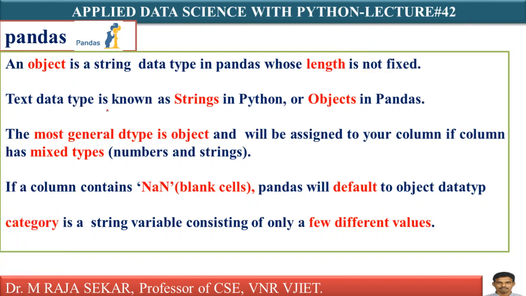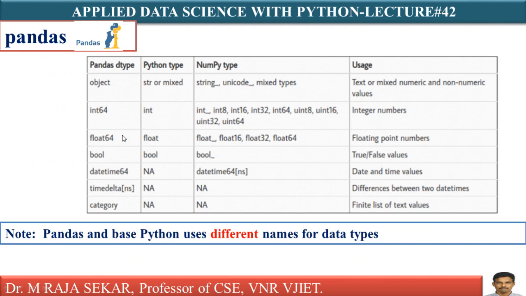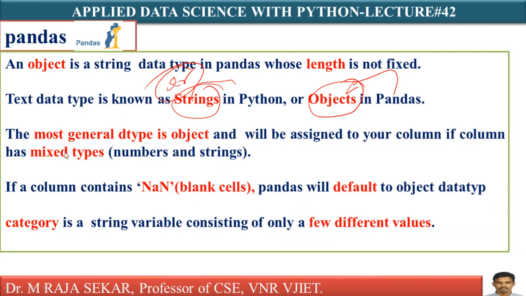Just see, the text data type is known as string in Python, and object in pandas. In pandas we say object, whereas in Python it is str. I already showed that here: object in pandas, str in Python. Now the most general data type is object. What does it mean?